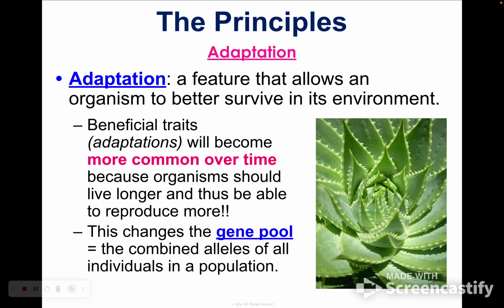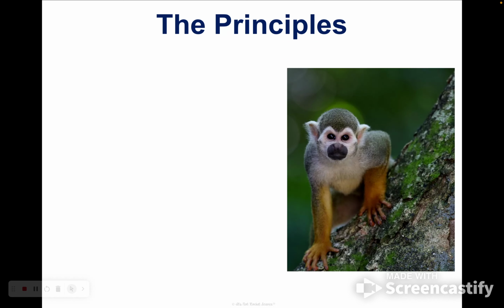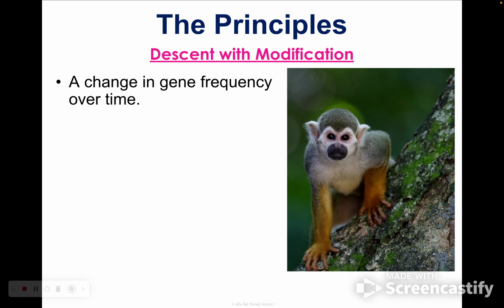The gene pool is just all of the alleles possible in a population. So if you think about mixing up every single possible combination of alleles for a specific trait, that's the gene pool. All right, the last one, descent with modification.